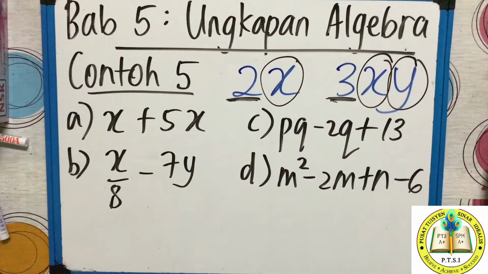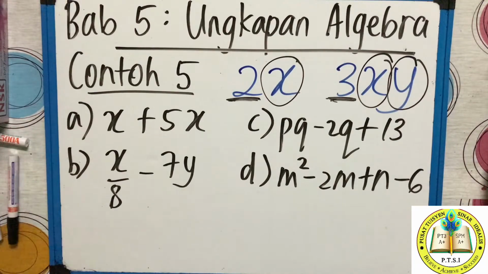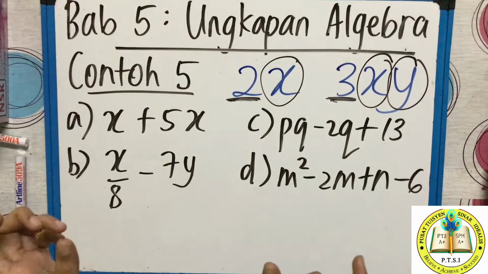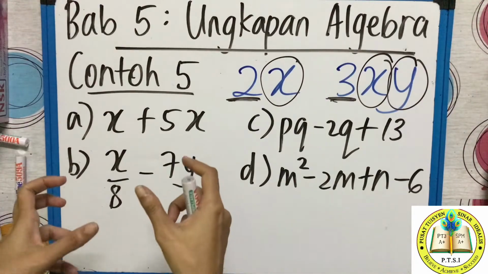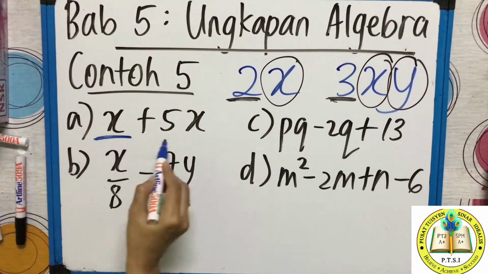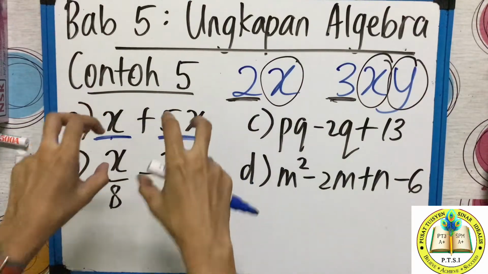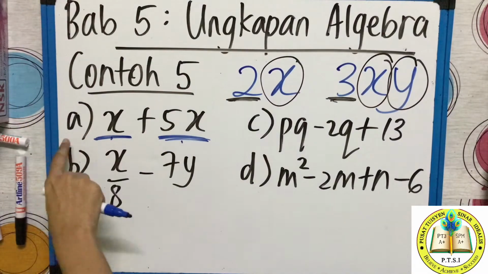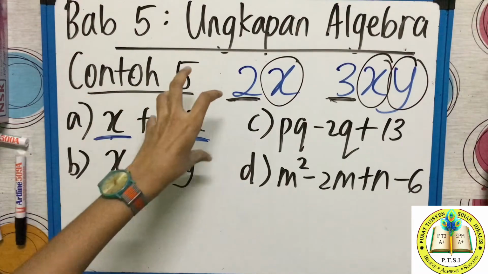Kenal pasti sebutan algebra. Okay, kenal pasti sebutan algebra means they ask which is the term, algebraic term, sebutan algebra. So lihat soalan A, sebutan algebra, teacher told you is a term. Okay, now you see the A question. X plus 5x. So how many terms does this have? 2 terms. One is X, the other one 5x. Term means like group. Sebutan tu apa? Kumpulan. So soalan A ada berapa sebutan? 2 sebutan. X, the other one 5x.